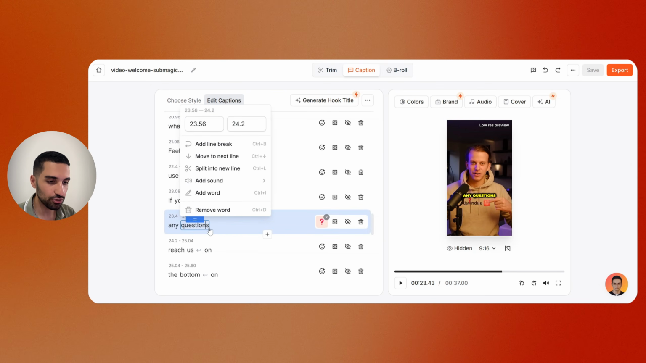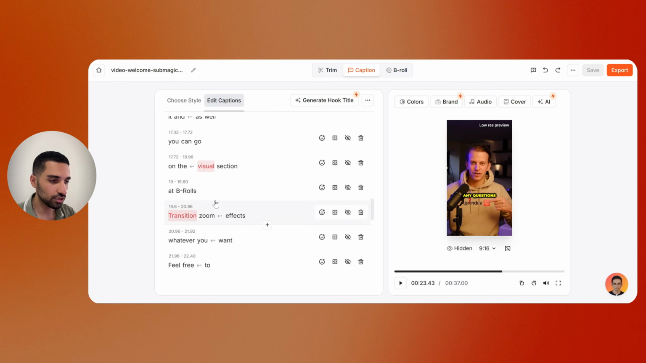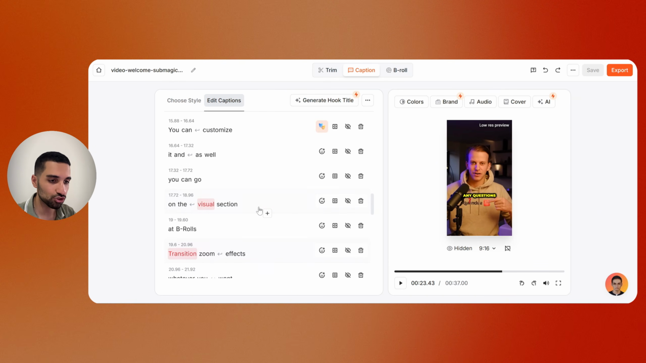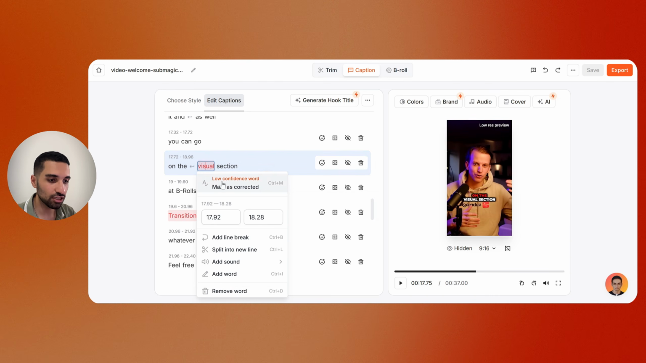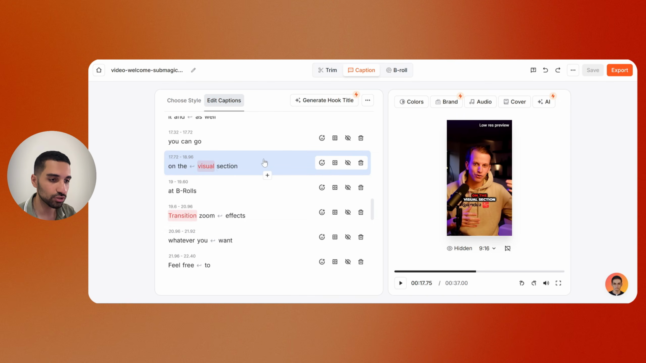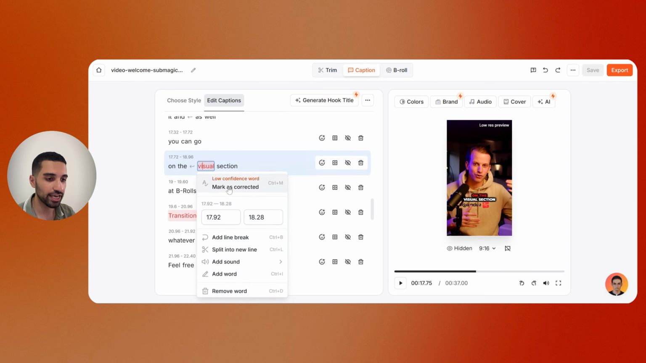For example, here you can just delete the word or add some words if you think there's misspelling inside the caption. So right now here you see that there are some red backgrounds, and if you hover on it, you see that it says a low confidence word. So it means that their AI couldn't understand exactly what this word is, and it has a low confidence score on it. So what we can do is go to this caption and try to play the video and see what exactly the speakers say, and if it is the same word, then we can mark it as correct.